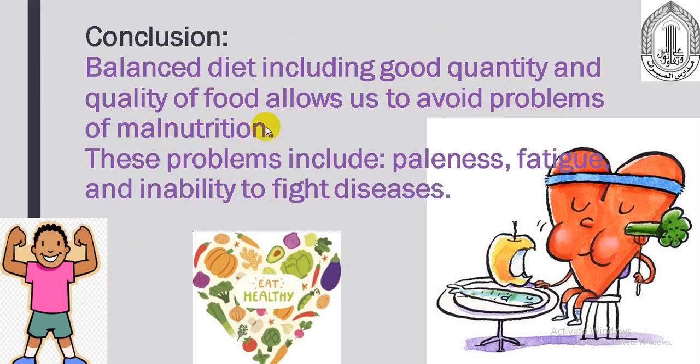Do you remember the meaning of the word malnutrition? It's when we eat either less or more than the amount of food that we need daily. Now, these problems include paleness, fatigue, and inability to fight diseases. It makes our body weak. The inability to fight diseases means that we might be weak if we do not consume the food rich in vitamins. Now, is it clear?